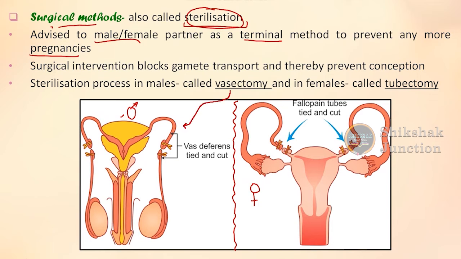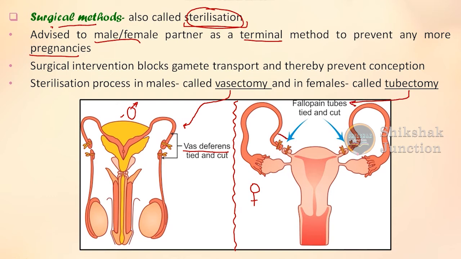Why is it known as vasectomy? By now you might be clear about that, because the structure that has been cut and tied is the vas deferens, and that is how the name has been given to it. In this particular method, the vas deferens is tied and cut, that is why it is known as vasectomy. Next, if it is carried out within the females, it is known as tubectomy.